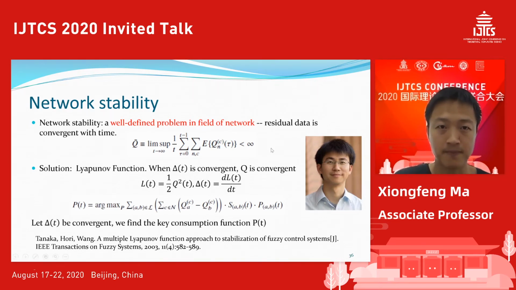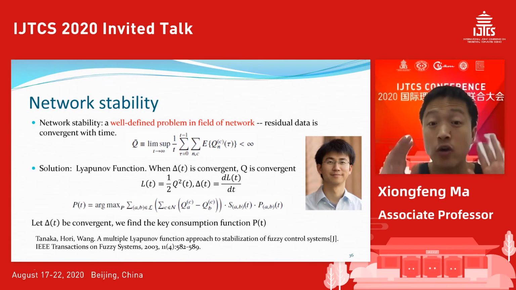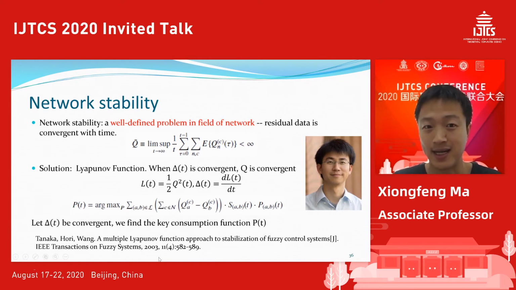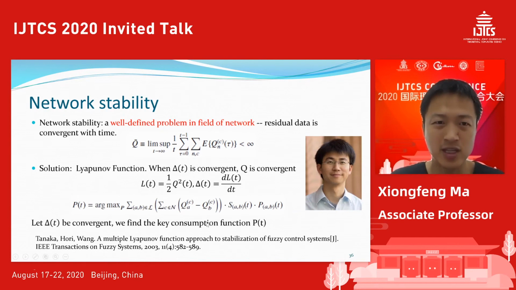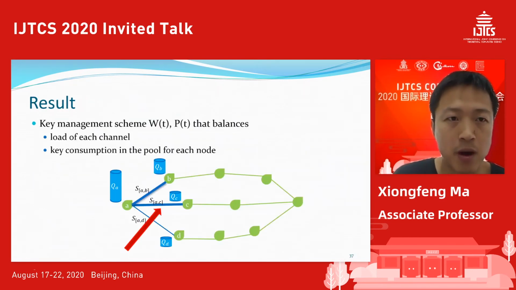Okay, it must be bounded. Okay, it's well defined. So basically, we convert this key management problem in the QKD to a very well defined problem in the network. Then we use exactly the solution from the network to solve this problem. I will skip the details. So this is a very typical network problem.